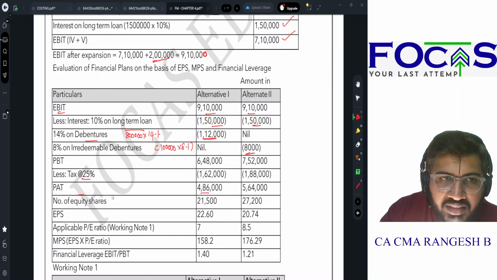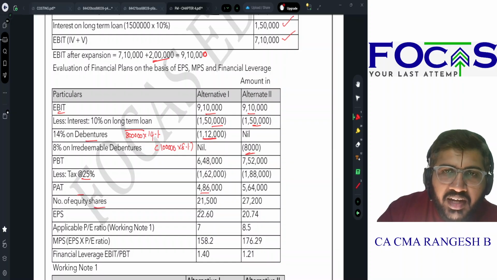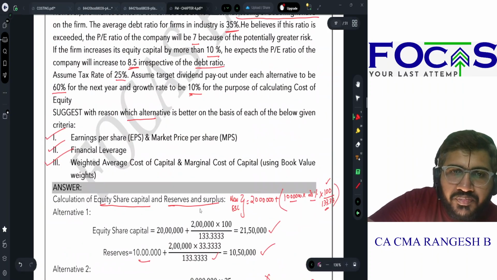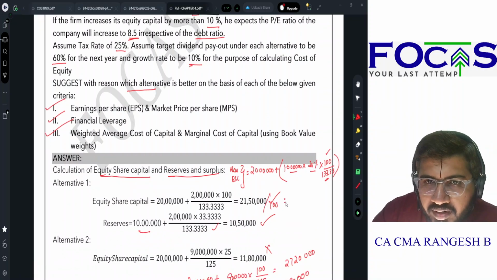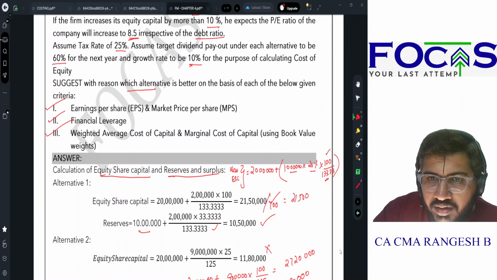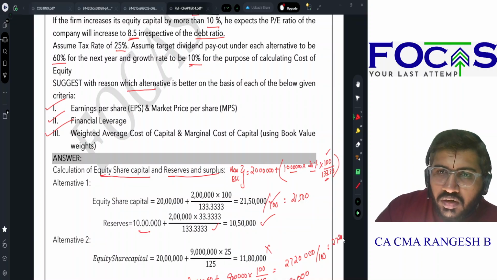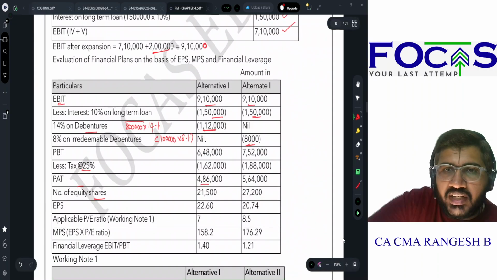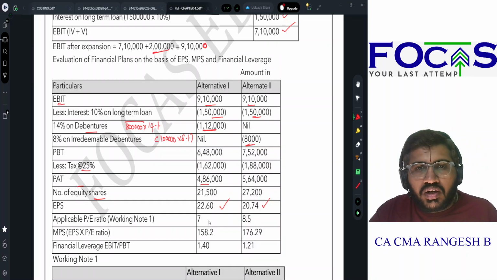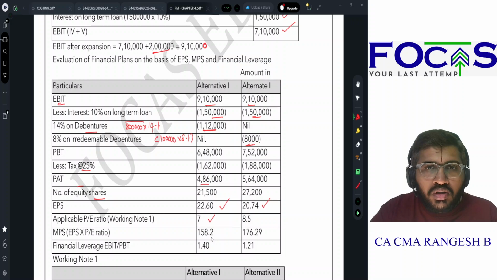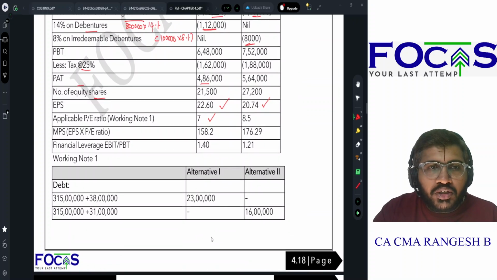Profit after tax, number of equity shares, எப்படி calculate பண்றோம்? Very simple. 21,50,000 divided by 100 gives you 21,500. 27,20,000 divided by 100 gives you 27,200. These are the number of equity shares. So இதால டிவைட் பண்ணா EPS கிடைக்கும். P/E ratio என்ன? P/E ratio already questionல கொடுத்துட்டாங்க. எவ்வளோ? 7 and 8.5. எப்போ 7 எப்போ 8.5 அதுதான் நம்ம கால்குலேட் பண்ண போறோம்.